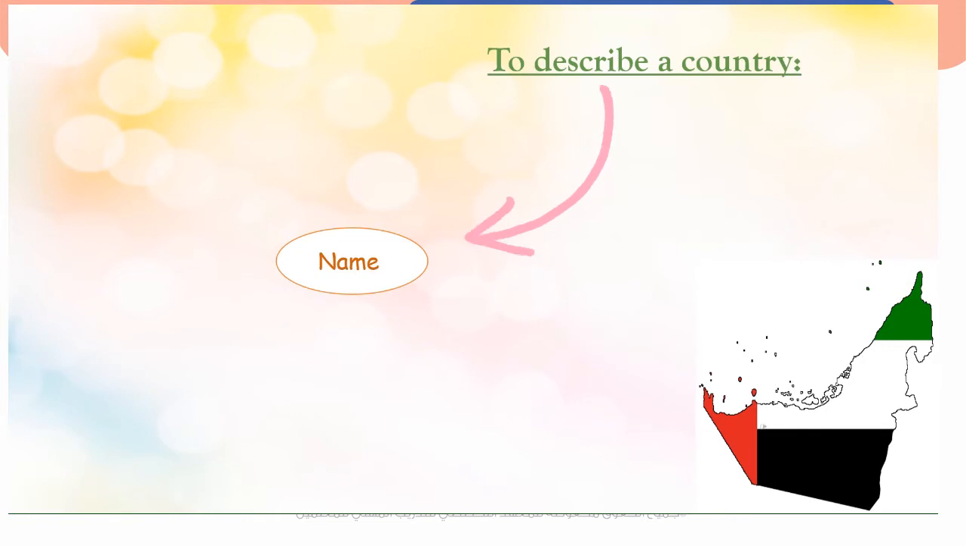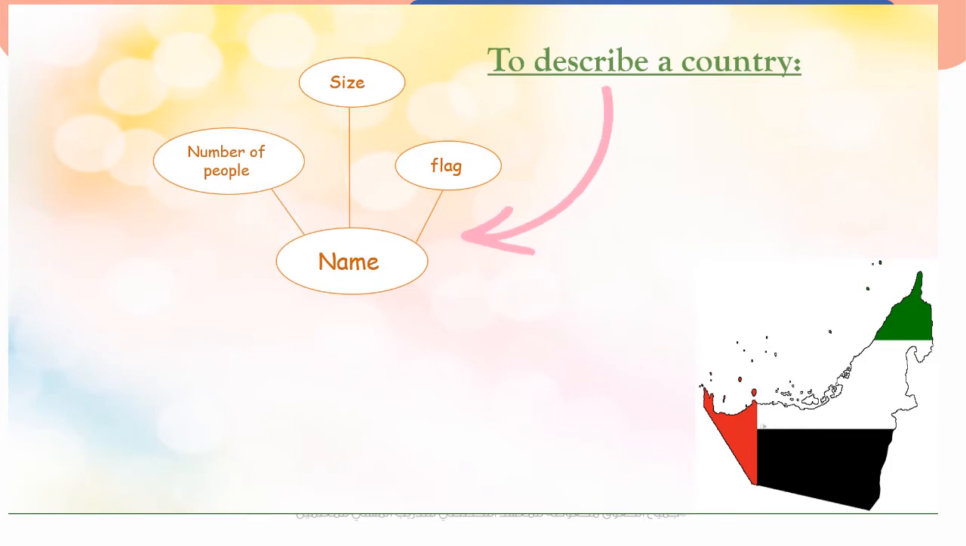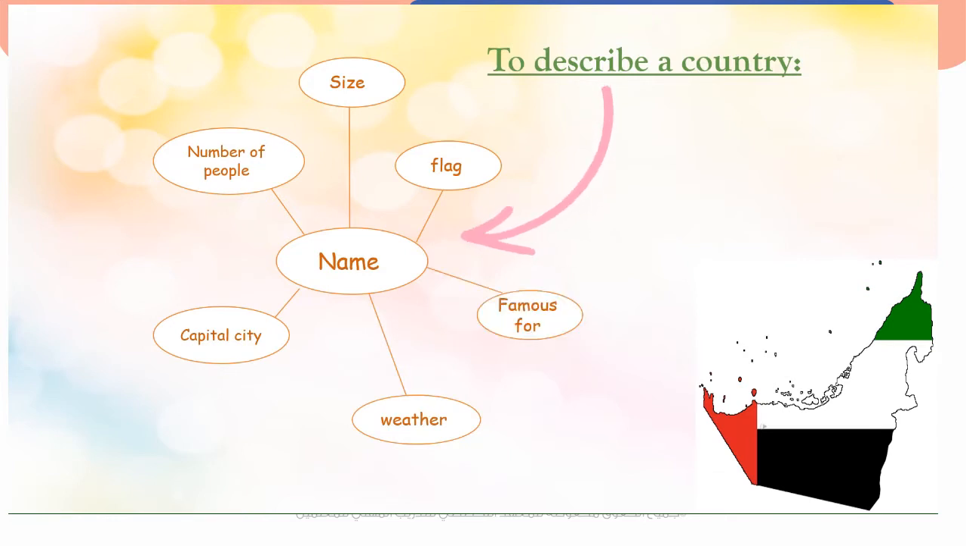Now look at this picture. What is this? Very good, a map of UAE. Can you write a paragraph about UAE? To describe a country, you have to mention the name of the country, describe the flag, the size, the number of people who live in this country, the capital city, the weather, and what this country is famous for.